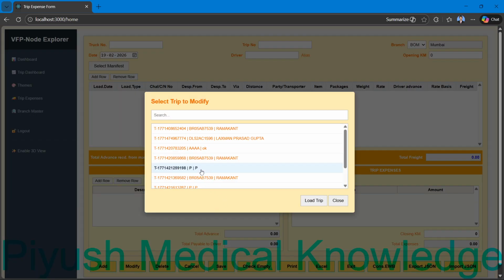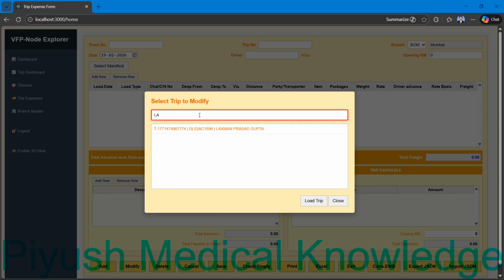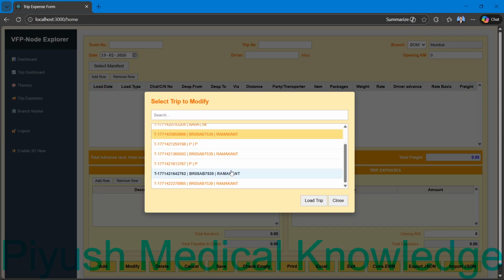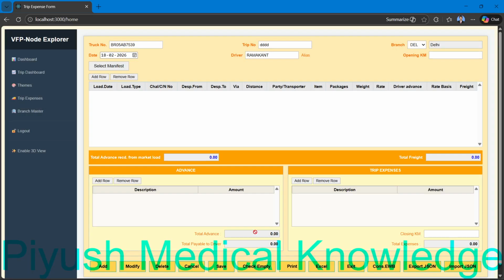Modify will allow you to choose from all registered data like Lakshman. You can also search it, by name or by vehicle number, anything. You can select any trip, like I am selecting this one. You can load the trip and it will load the trip.